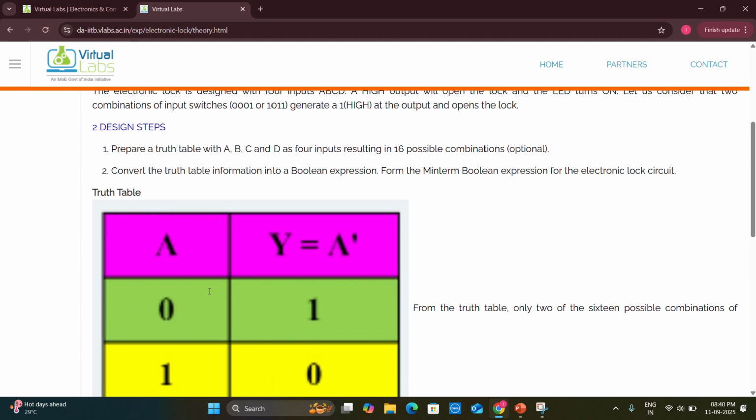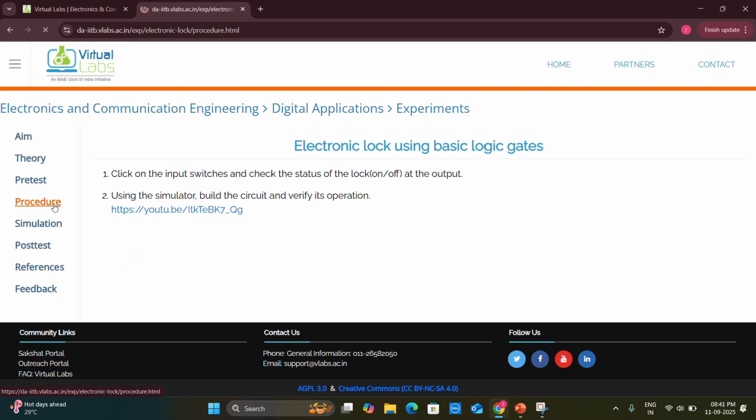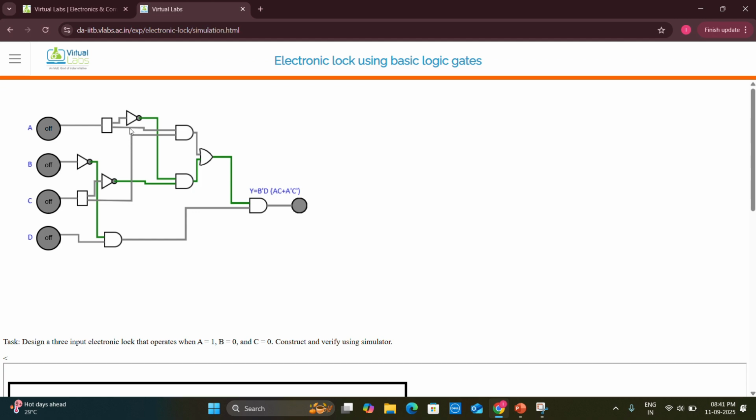Till now we have seen the theory, and next you look into the procedure of this experiment. You just have to click on the input switches to find what the output of the experiment is. And they have also given a YouTube link. If you have any doubts, you can go through this link and get cleared. Finally, we look into the simulation part.